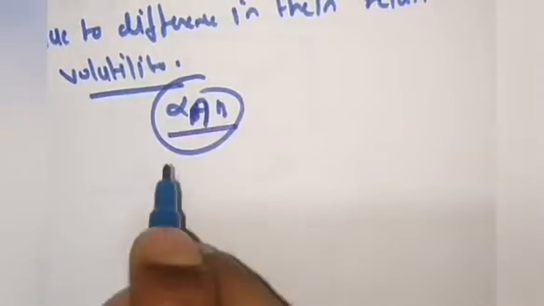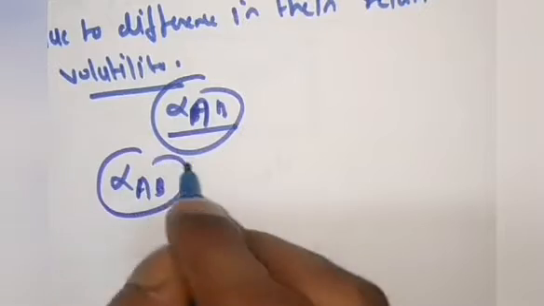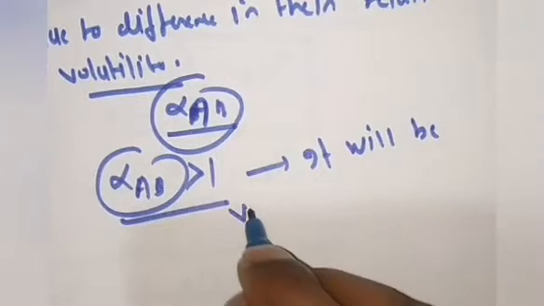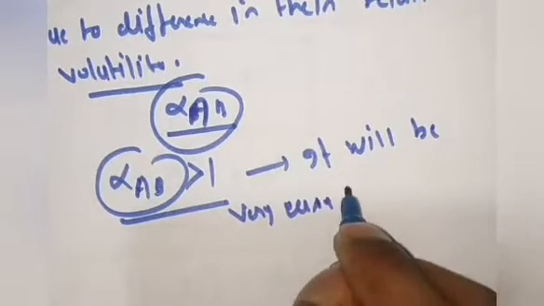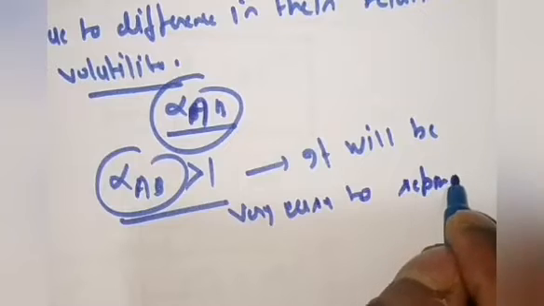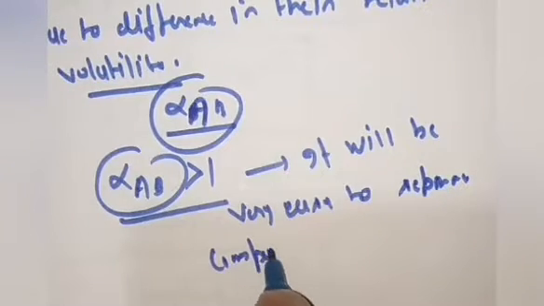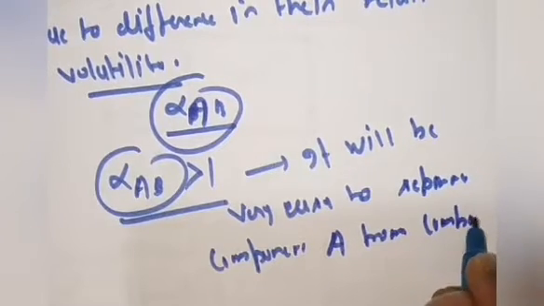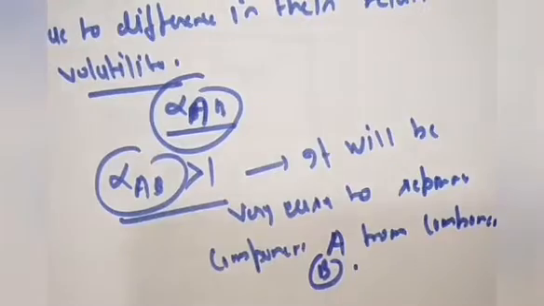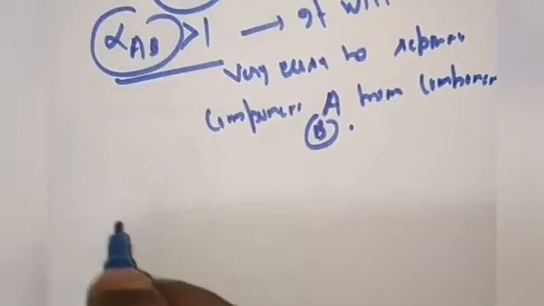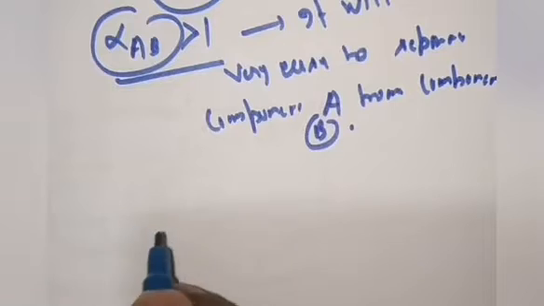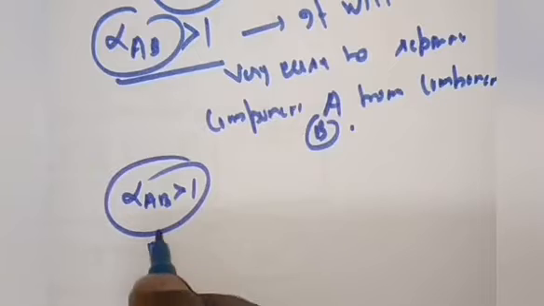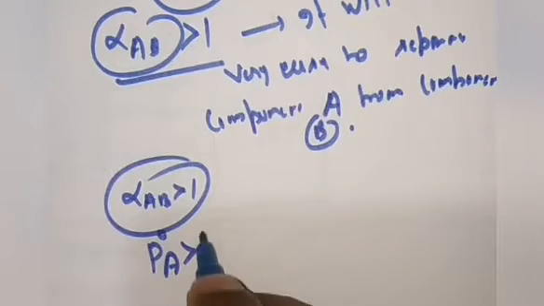Just understand one thing. If alpha AB is greater than 1, then it will be very easy to separate component A from B. What is the meaning of relative volatility? What is the actual meaning of volatility? I am just discussing that if alpha AB is greater than 1, then the saturation pressure of A is greater than the saturation pressure of B.